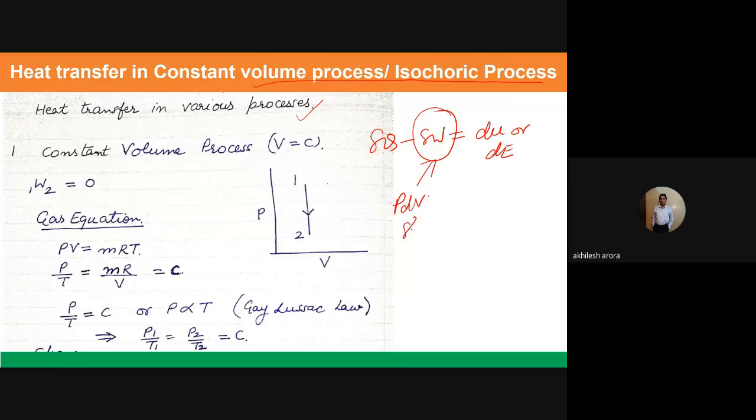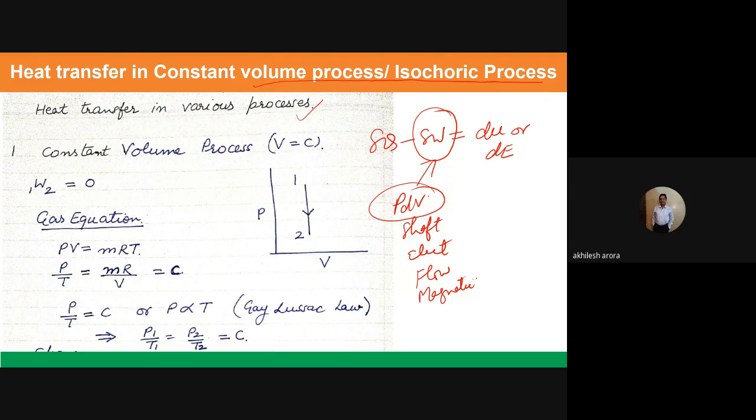Okay, it could be shaft work, some sort of electrical work, flow work, or magnetic work. Basically, here we are talking about the PdV work only. You should always remember that this delta W is for a simple compressible system. Whenever I am calculating heat transfer in this topic, I am considering that delta W is only PdV work in a simple compressible system.